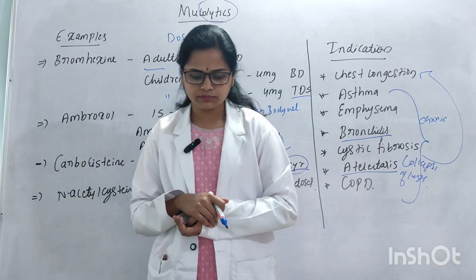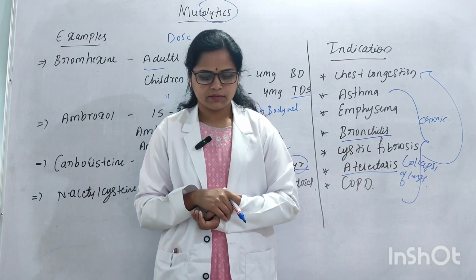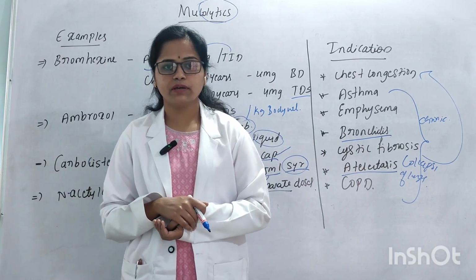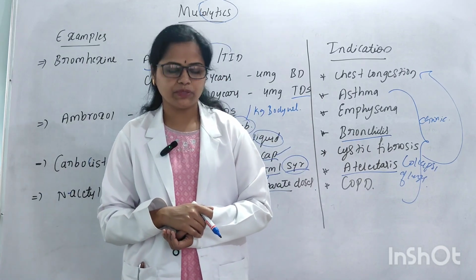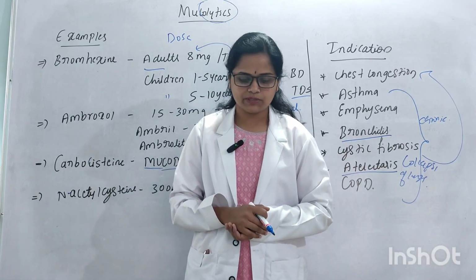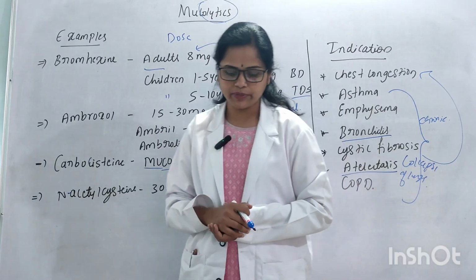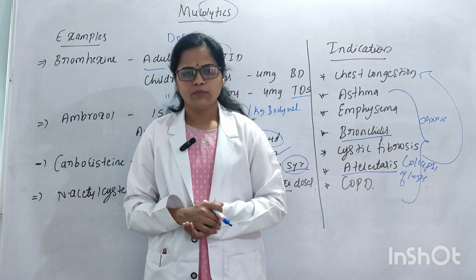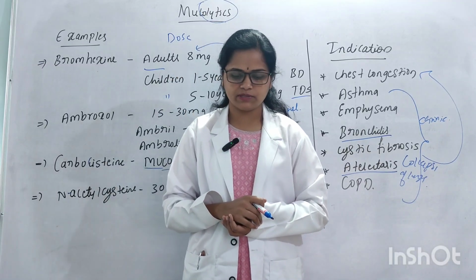And next, these drugs are contraindicated for asthma also. When the patient has severe untreatable asthma, these are more contraindicated. And in peptic ulcer diseases, GI related diseases, in those conditions mucolytics should not be administered. And next, pregnancy and breastfeeding, and for children, these drugs should not be administered without prior intimation to the pediatrician.